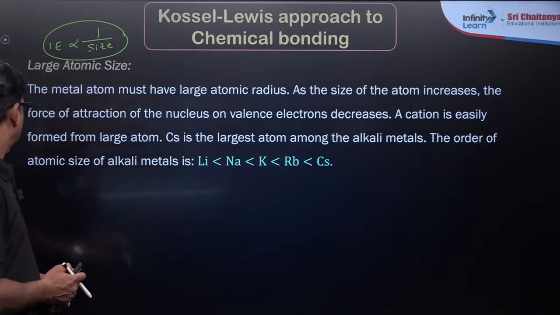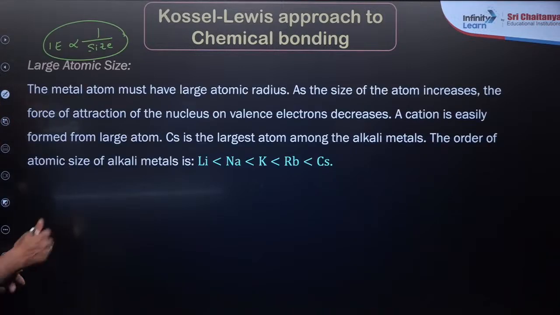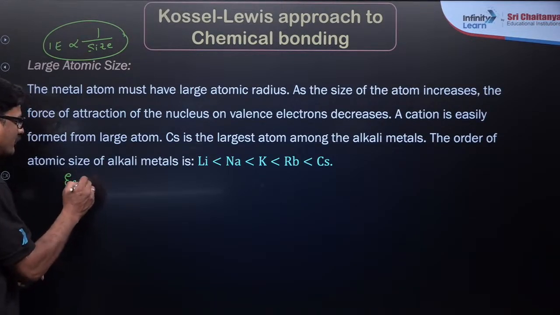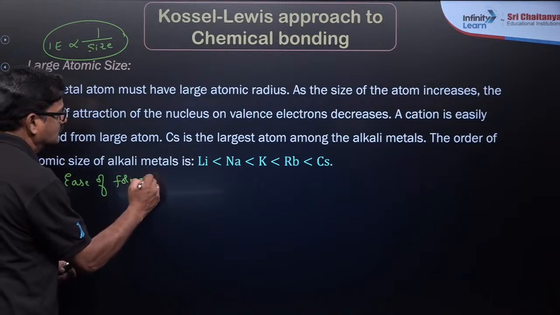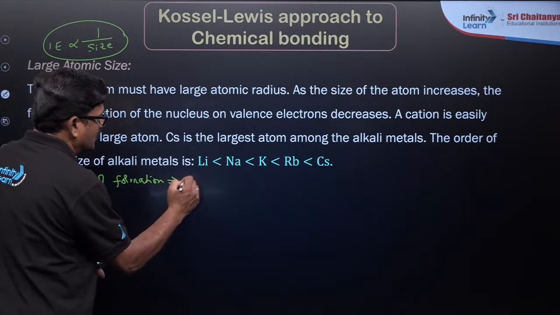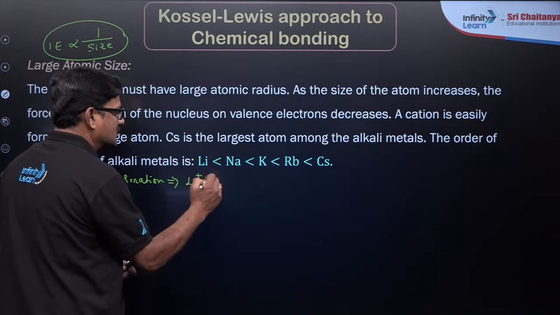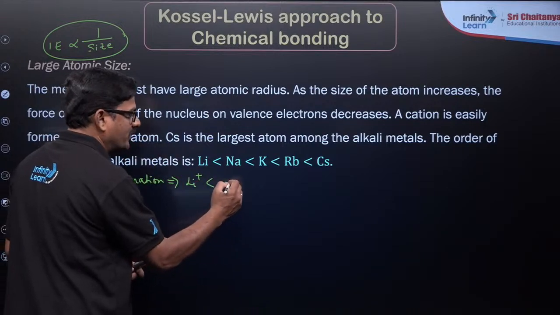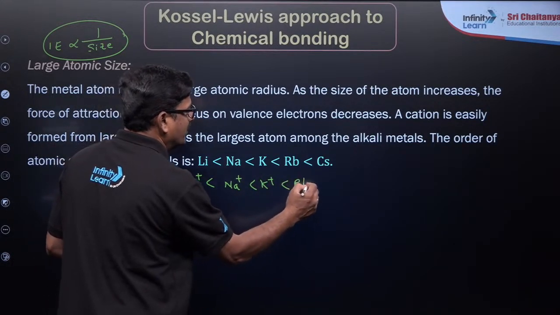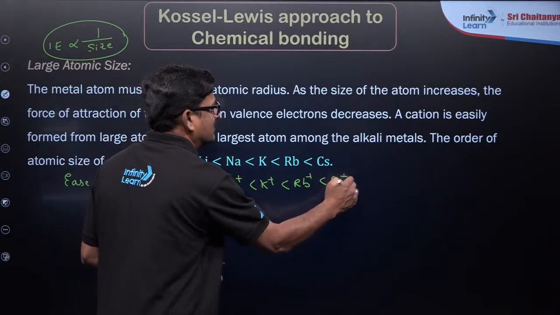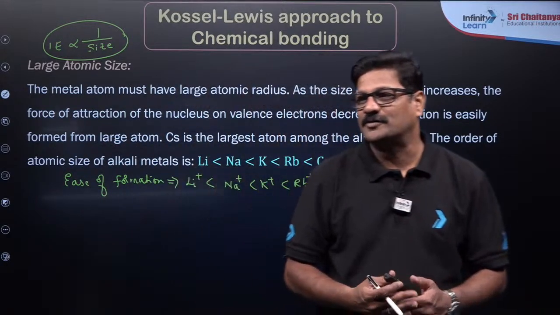So you are going to see the ease of formation: lithium plus is difficult, sodium plus is difficult, potassium plus is difficult, rubidium plus is difficult, cesium plus is easiest. Are you getting or not? Any doubt, Rohit?